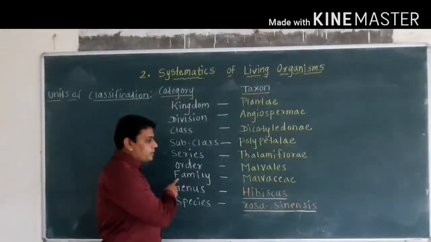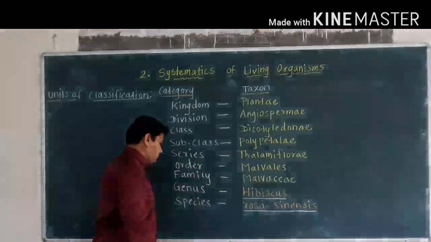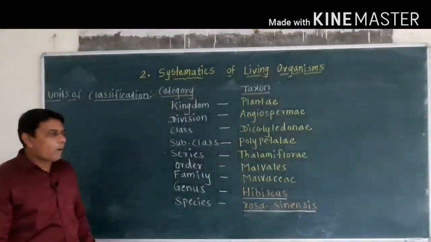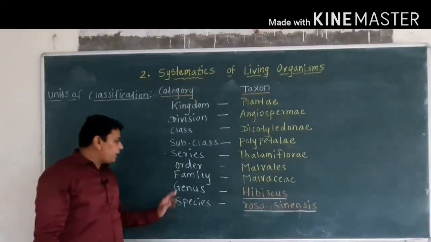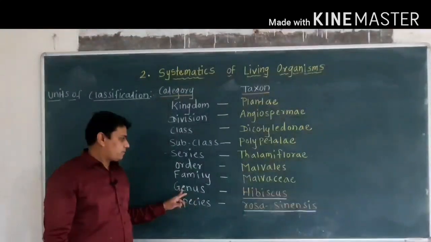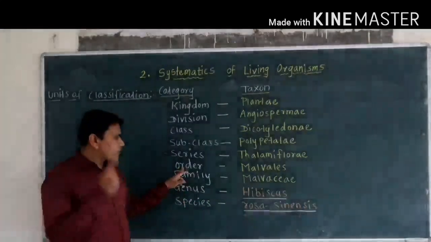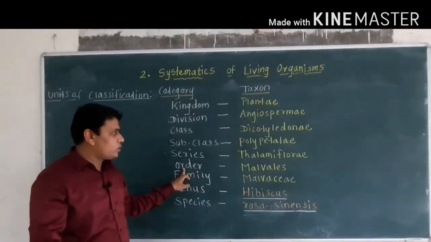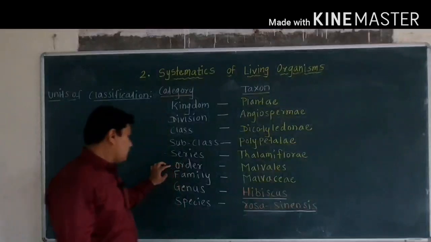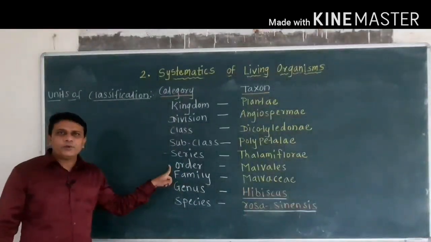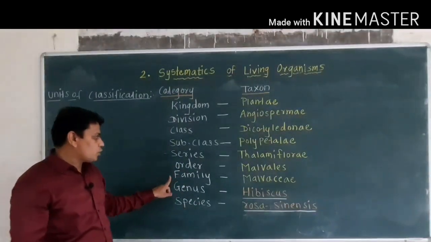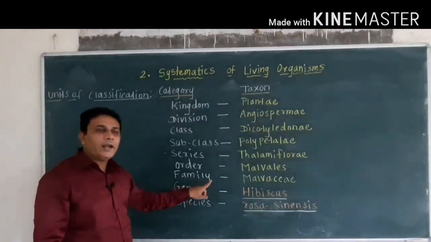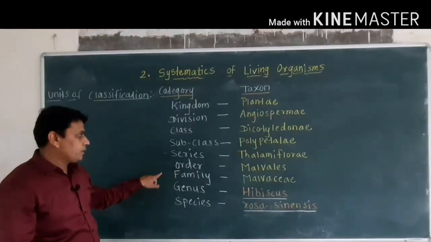Then comes the family. Family of Hibiscus is Malvaceae. Family is a group of closely related genera. Then comes order. Order of Hibiscus or China rose is Malvales. Order is a unit of classification which shows presence of closely related families.